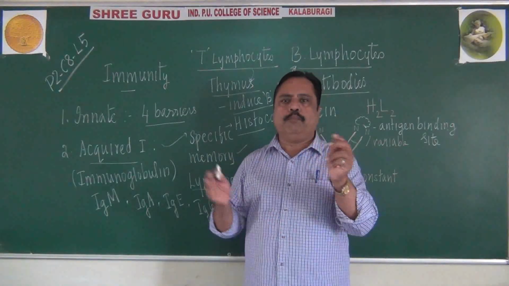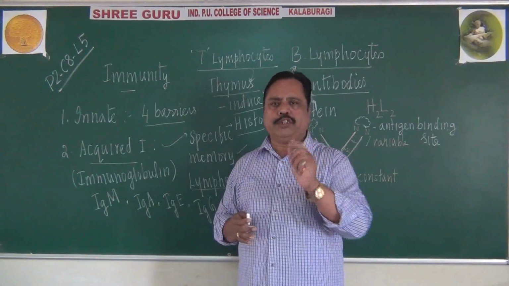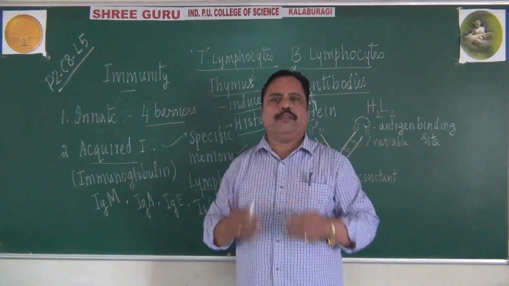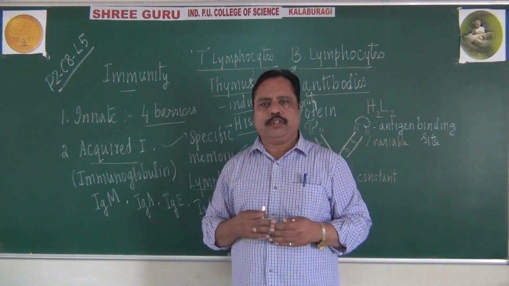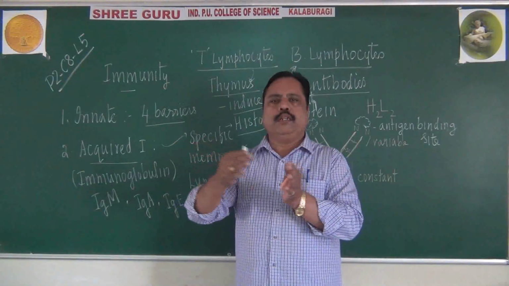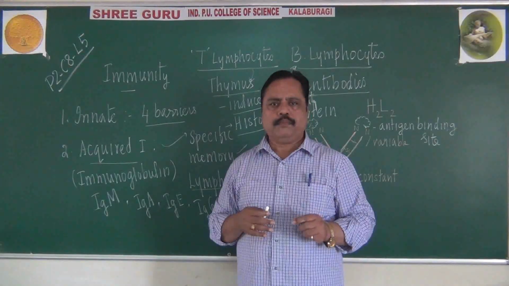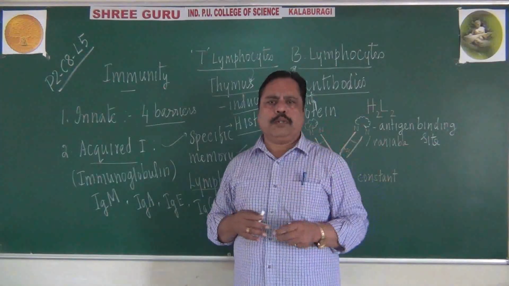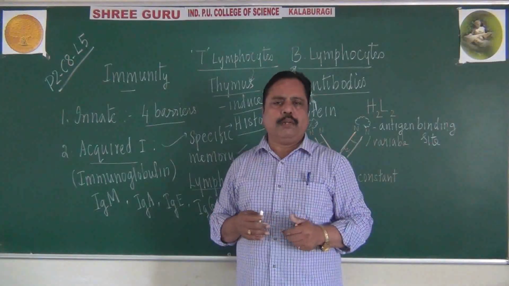That is called the compatibility among the tissues. Histo refers to tissues. Compatibility refers to matching. So there must be matching between the donor's and the recipient's tissue. Otherwise, if we do wrong transplantation with mismatching organs, what will happen?